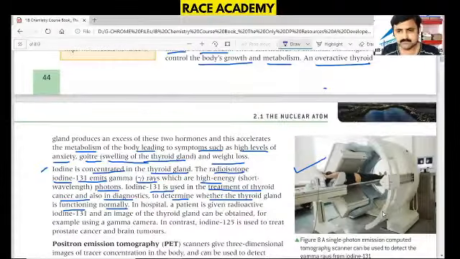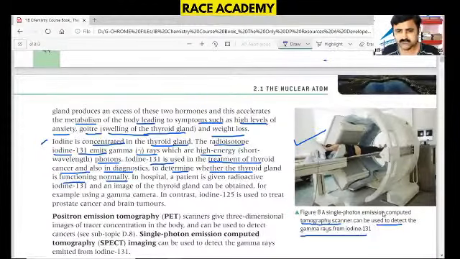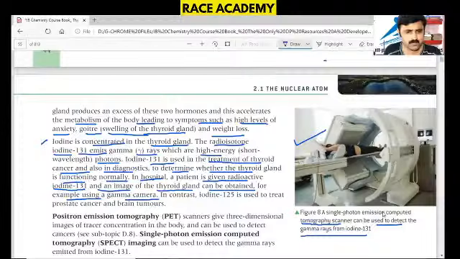This is the real picture that was taken. A single photon emission computed tomography scanner is used to detect the gamma rays from iodine 135. In hospital, a patient is given radioactive iodine 135, and then an image of the thyroid gland can be obtained, for example using a gamma camera.